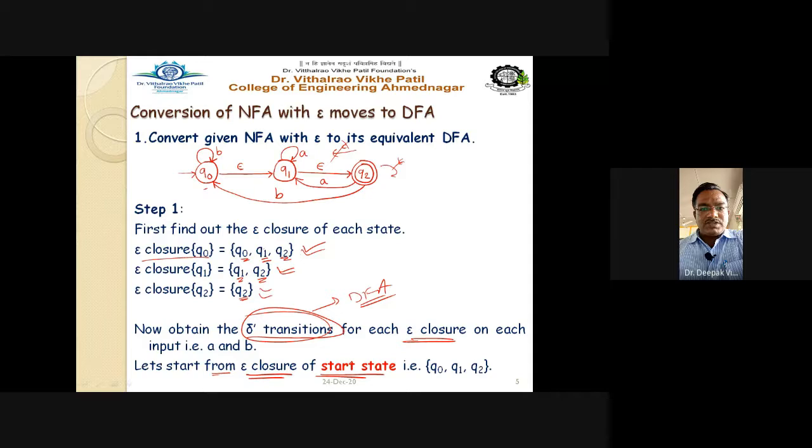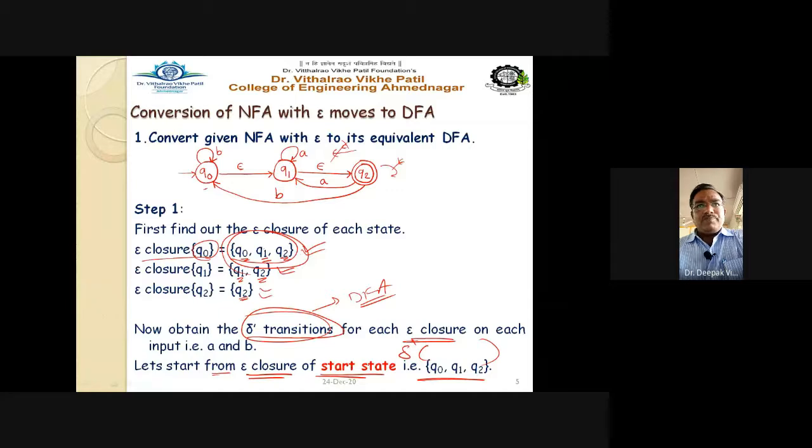And what is the start state? Q0. What is the epsilon closure of the Q0 state? It is nothing but Q0, Q1, Q2. So take this one and find out its delta transition. It is very simple. There is no critical part, no mathematics, no difficulties involved here.